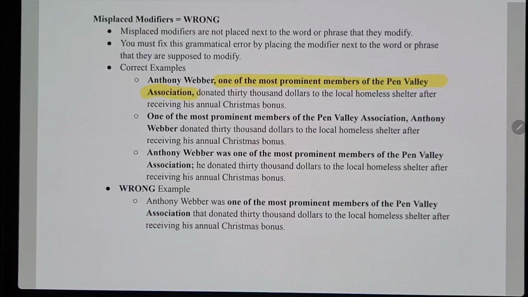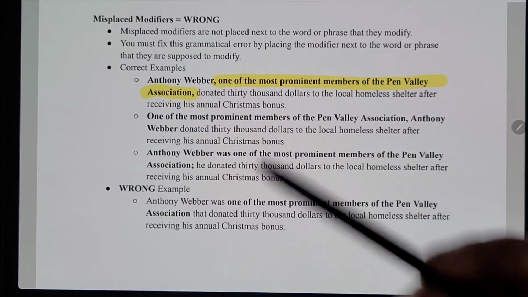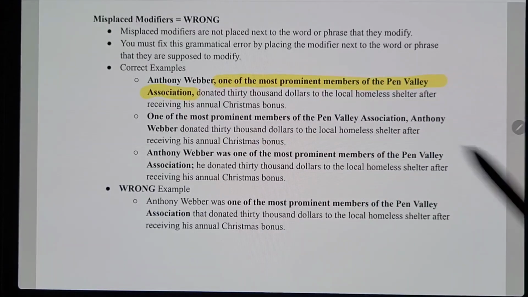So remember, we do that with non-essential clauses. You can also think of them as interruptions of extra information usually, that's non-essential to the entire sentence. So that's one way we could correct it. Let's go to the second way.